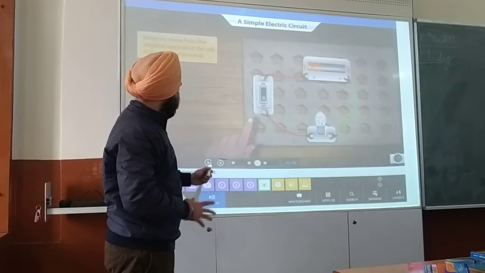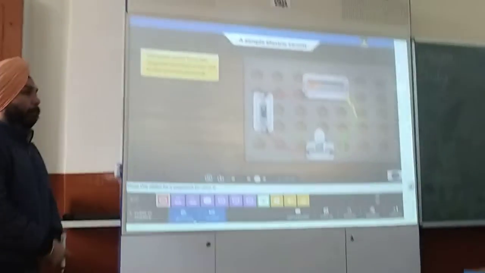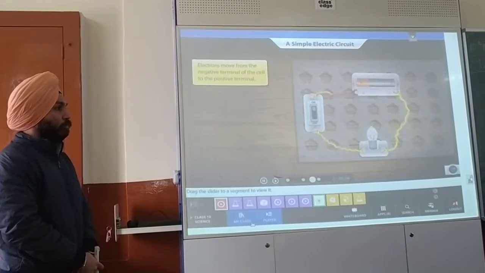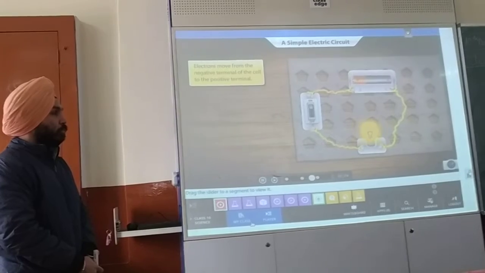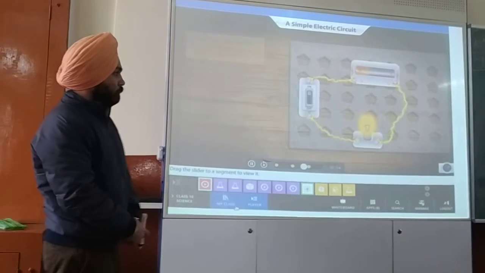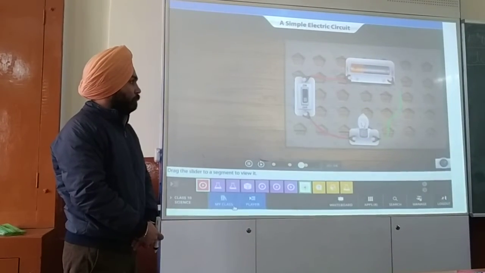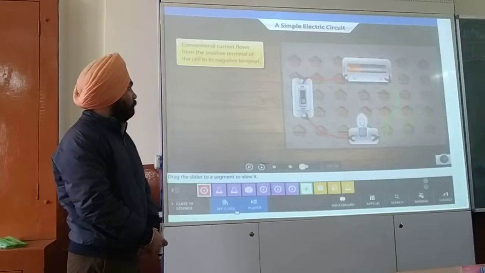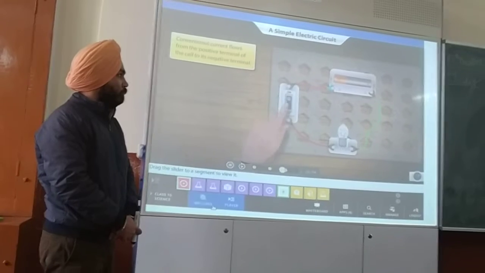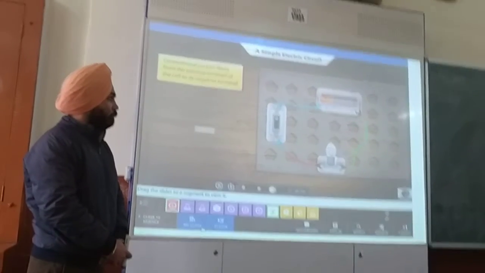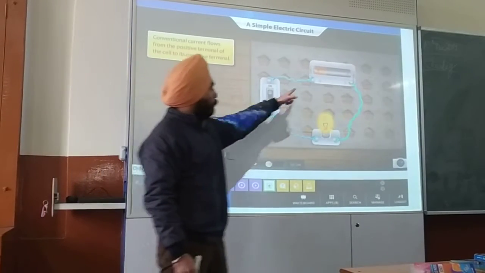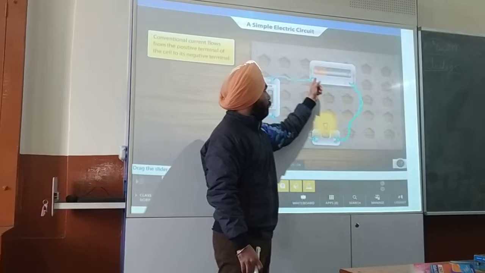Now notice how electrons move out from the negative terminal of the cell, travel through the entire circuit, and come to the positive terminal. And now see how conventional current flows in the opposite direction, from positive to negative.